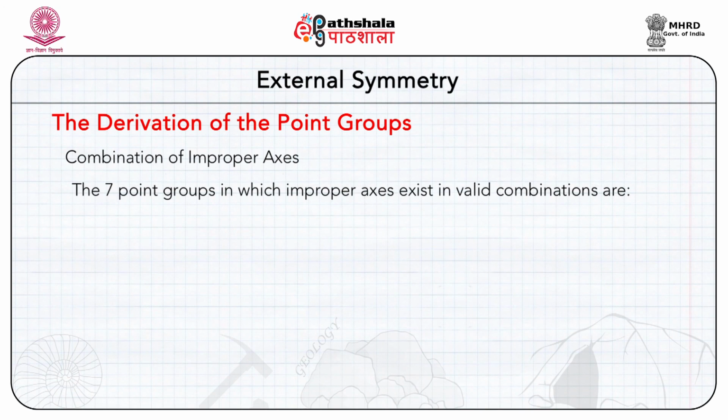The 7 point groups in which improper axes exist in valid combinations are 2 mm, 3 mm, bar 4 m2, 4 mm, bar 6 m2, 6 mm and bar 4 3 m. So, these are the 7 point groups in which they coexist.